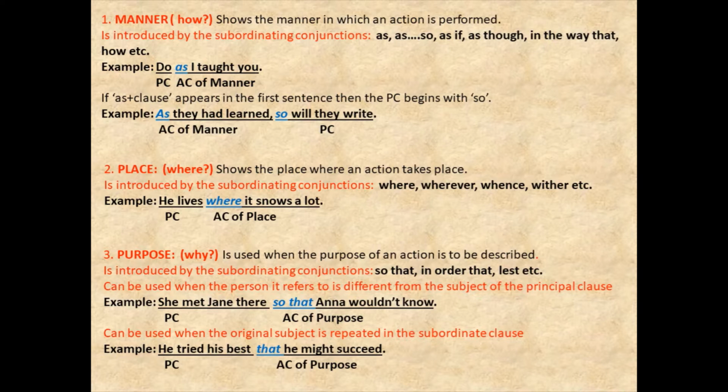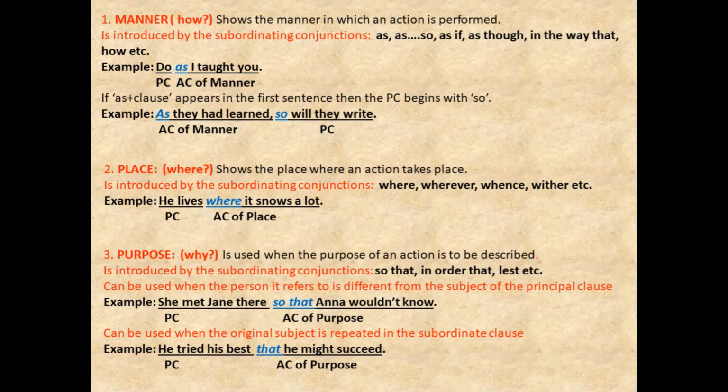But if you don't remember that many conjunctions, you should ask the related question, the associated question with that clause, right? Why the action was done. Ask the question to the verb, why was this done. And if you get the answer, that is the adverb clause of purpose.